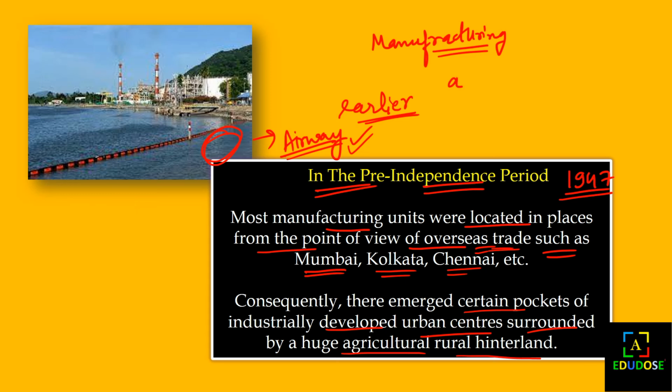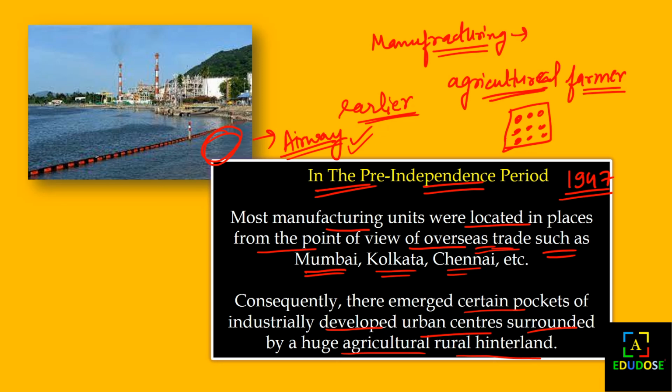As we have seen, agriculture and industries move hand in hand. Farmers planted cotton in their land, and the industries located near the overseas were cotton manufacturing.